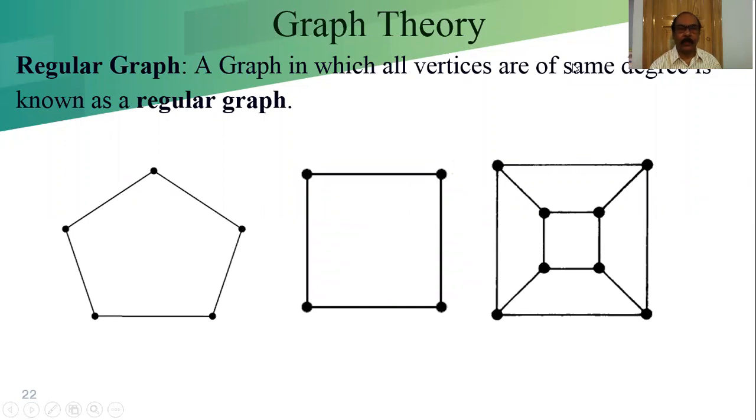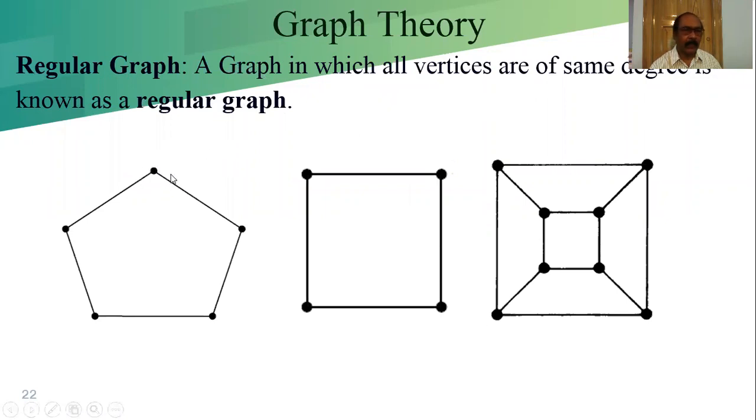Regular graph. What is called a regular graph? A graph in which all the vertices are of the same degree is known as a regular graph. Each and every vertex should have the same degree, then it is called a regular graph.